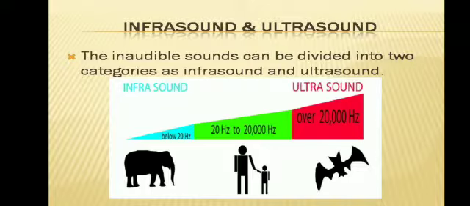Infrasound and ultrasound. The inaudible sounds can be divided into two categories as infrasound and ultrasound. The infrasound is the frequency which is below 20 Hz. Ultrasound is frequency above 20,000 Hz.